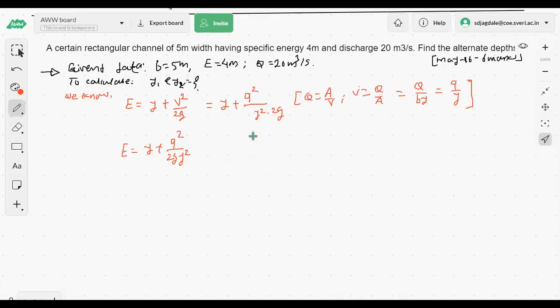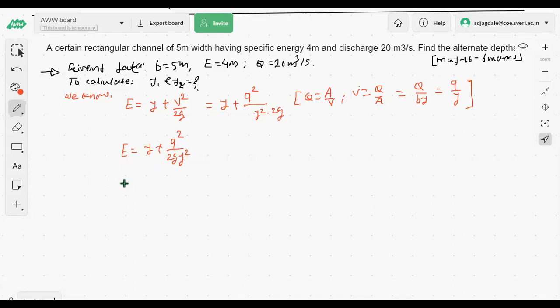So as per Sanket, both the values given by him, that is 3.95 and 0.48, are correct. We'll try for the same now. Here we have the equation E is equal to y plus q square by twice g y square. Okay, now put in the values.